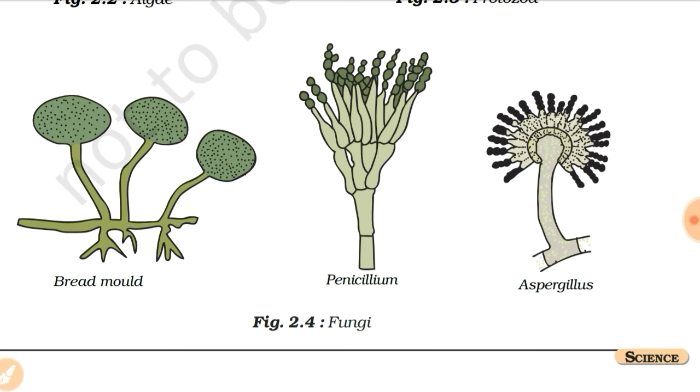Some teachers tell you that yeast is a bacteria. They all are incorrect. Yeast is a fungi, not a bacteria. Keep it in mind. So, have you ever seen mushrooms?